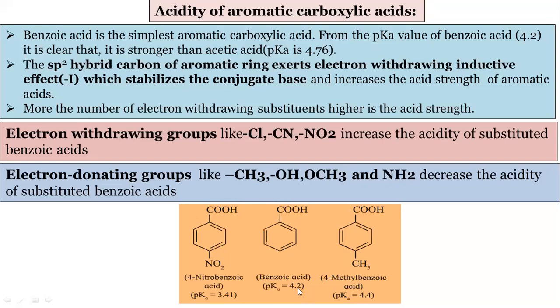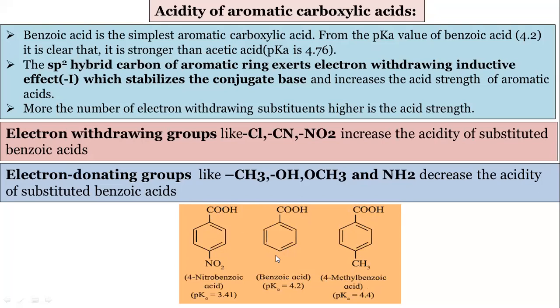See the values, 4.2, 4.4 pK values. If the pK value is more, it will be less acidic. So the least acidic will be the one with pK value 4.4, the one with CH3, 4-methyl benzoic acid. Then this one, and the most acidic is 4-nitrobenzoic acid.